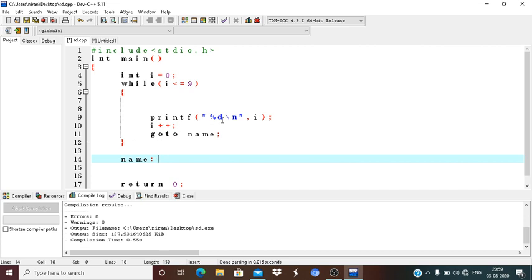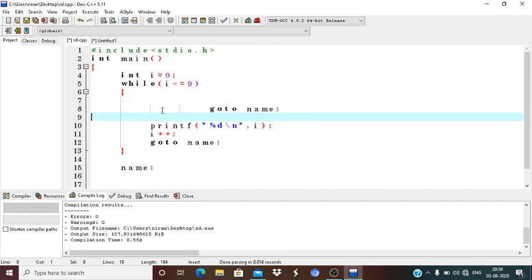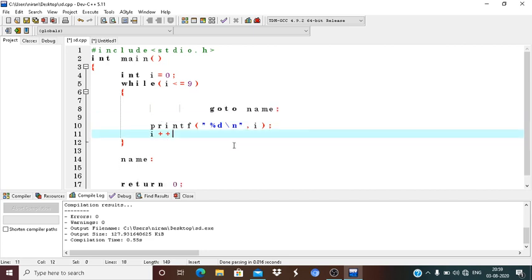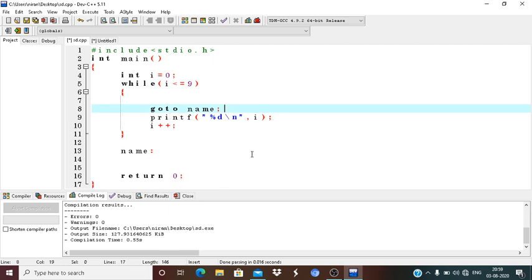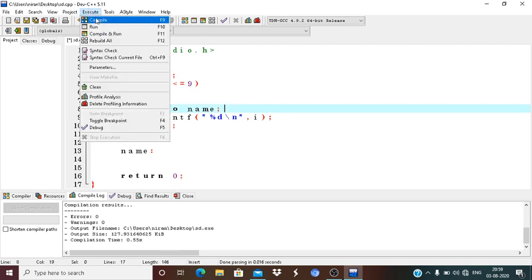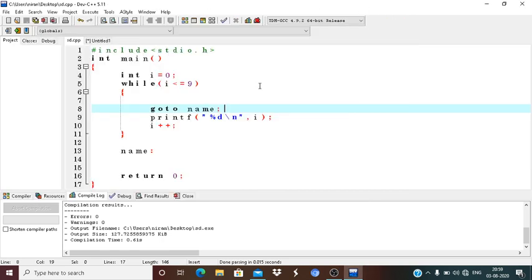When the flow of control enters this loop, I will replace it in this position so you understand better. Okay, so what will be done? If you compile and run the program, nothing is done. Nothing will be printed. So why? What is the reason?